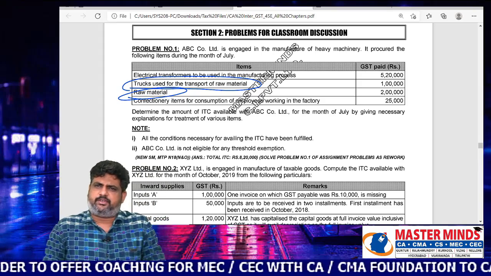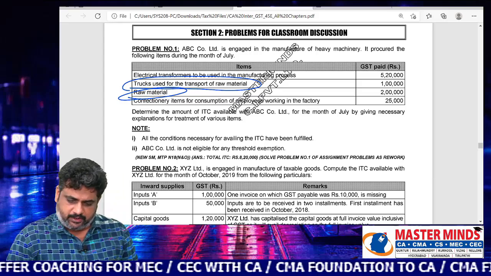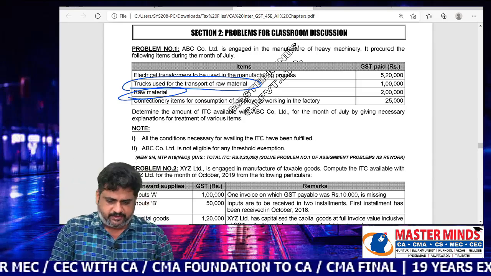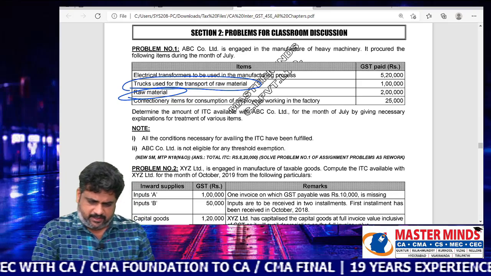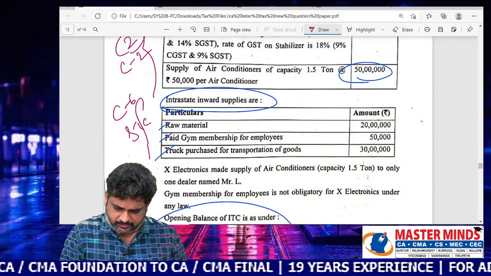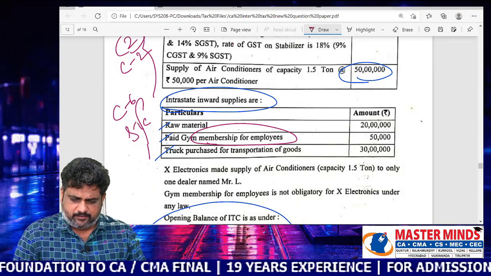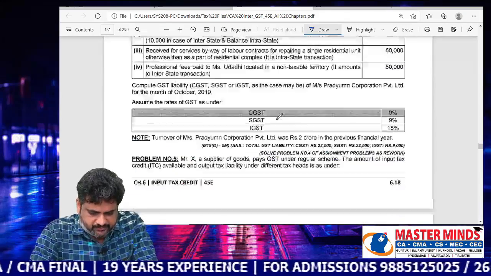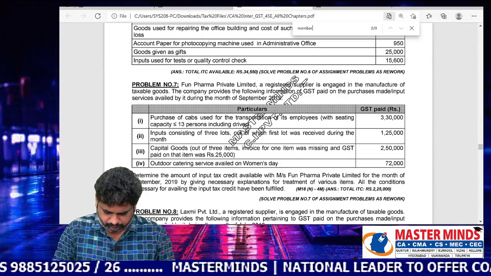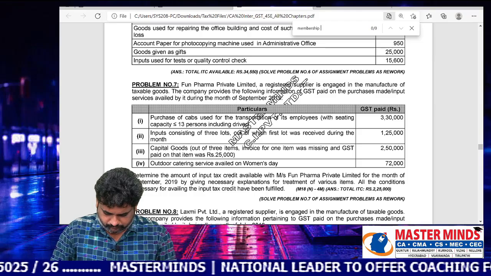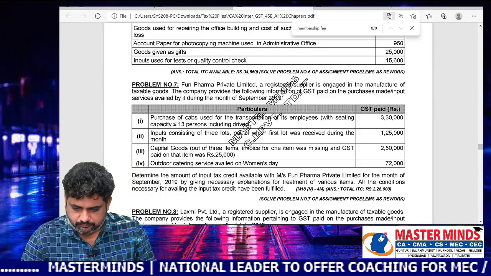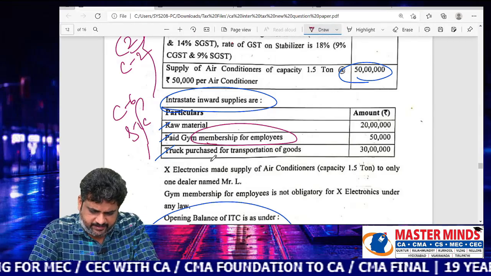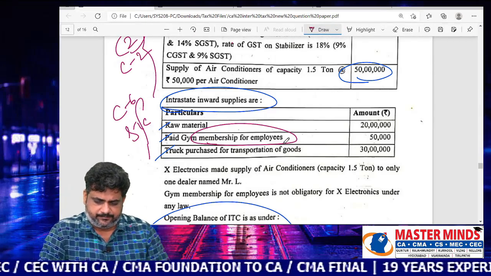These 2 points are generally covered under problem number 1 of the material. Another point is membership fee. It is also covered, and another particular area, membership fees. This particular point is covered under this. So like this, these points are covered under the material.